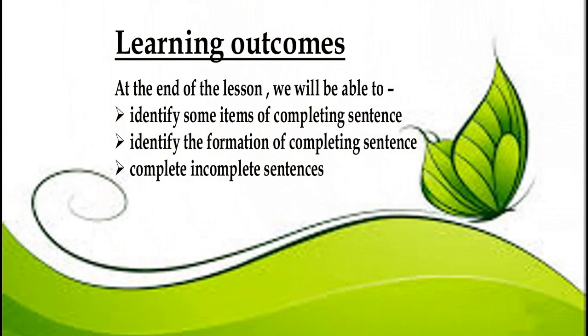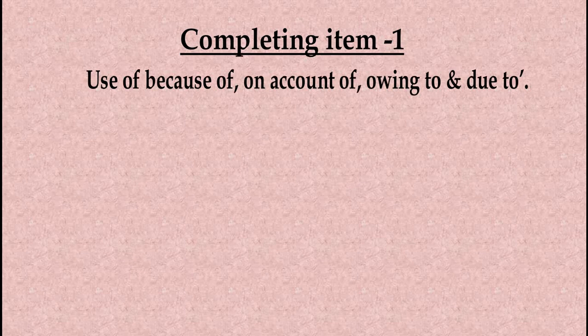The learning outcomes of the lesson: at the end of the lesson you will be able to identify some items of completing sentences, identify the information formation of completing sentences, and complete incomplete sentences. Now students, look at some structures of the completing sentence. Completing sentences, item number 1.